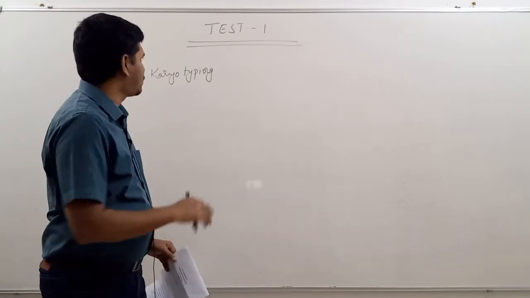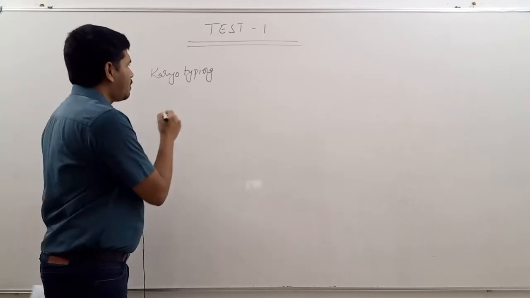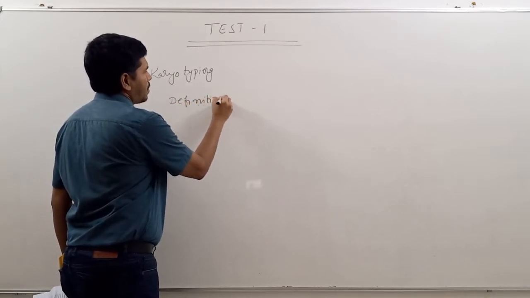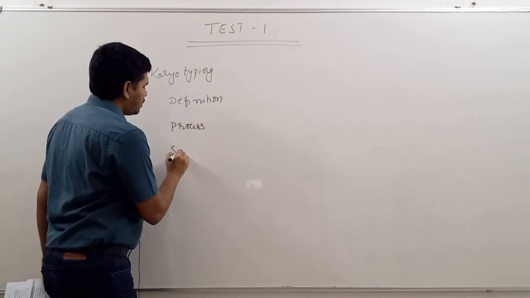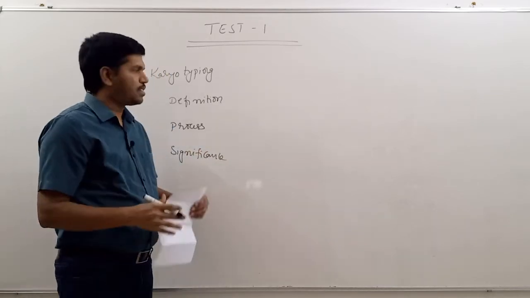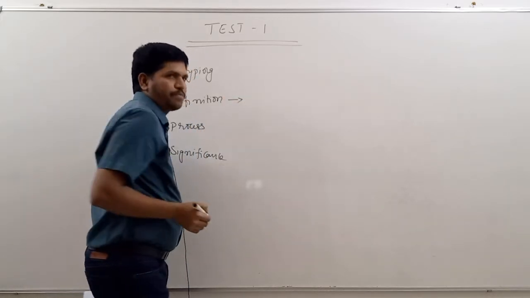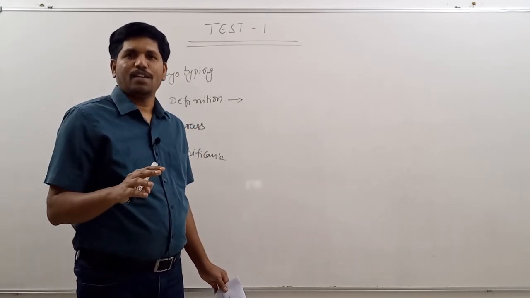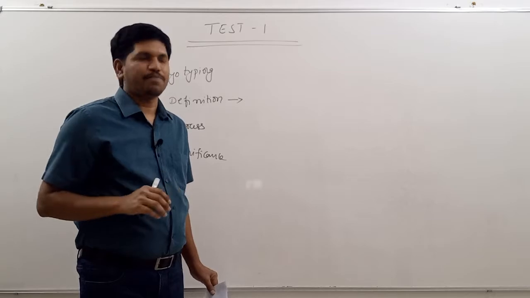Okay, let us go into the subject. First one is karyotyping. Whenever this type of question is given, in our answer, first a definition must be there. Second one is the process of karyotyping. Third one is significance. In your answer, these 3 subheadings must be there. Here, first one is definition. But I am not going to explain each and every definition. It is not possible for me. But wherever the students are facing confusion, there I am going to explain the definition.